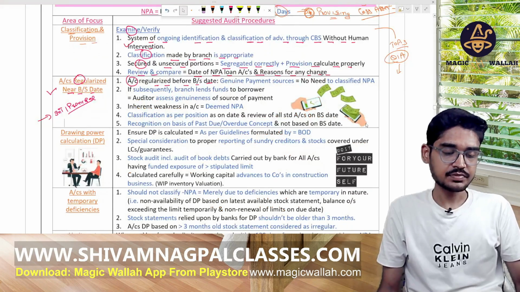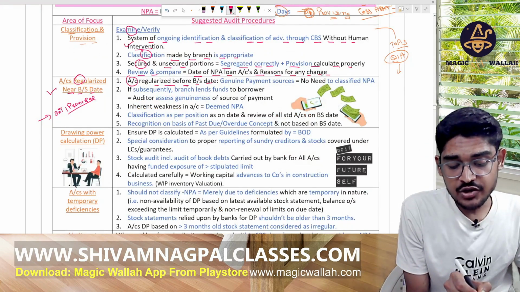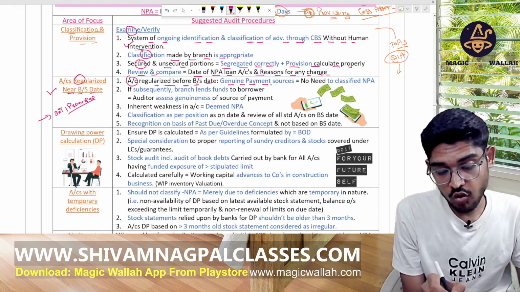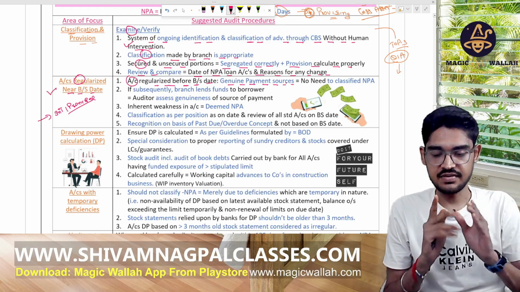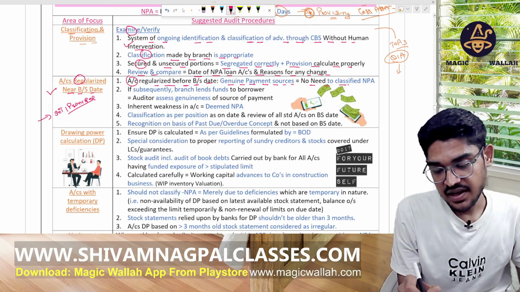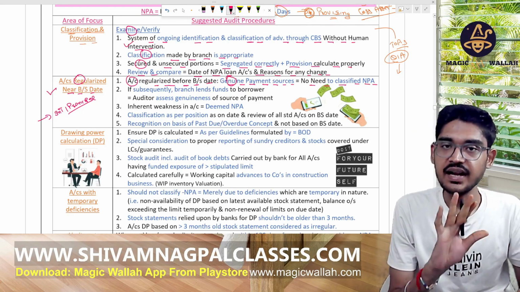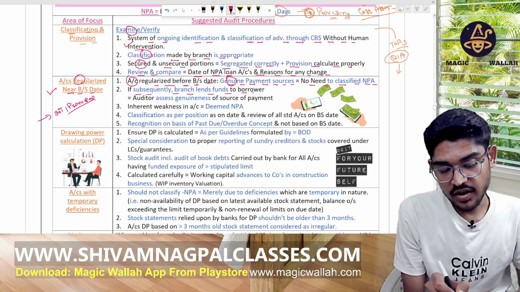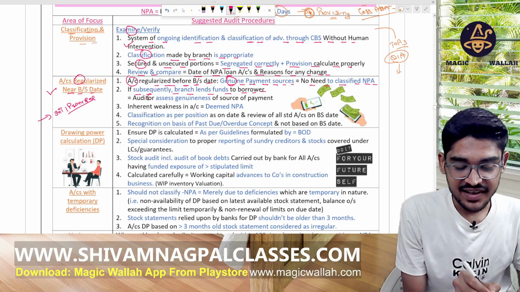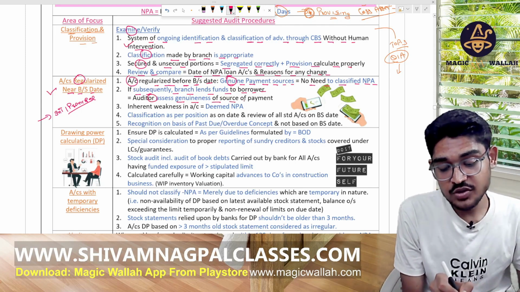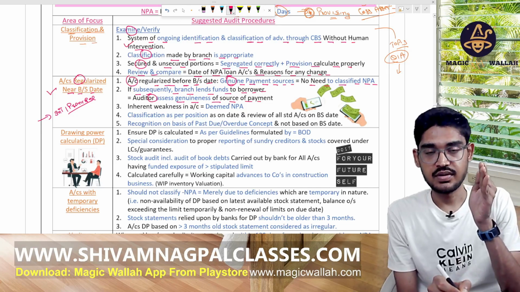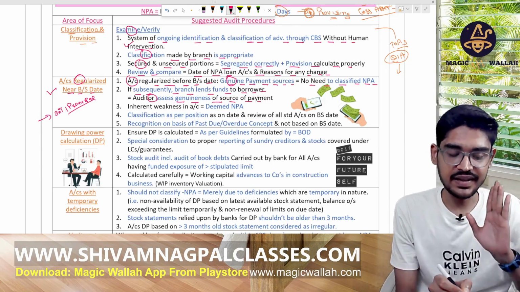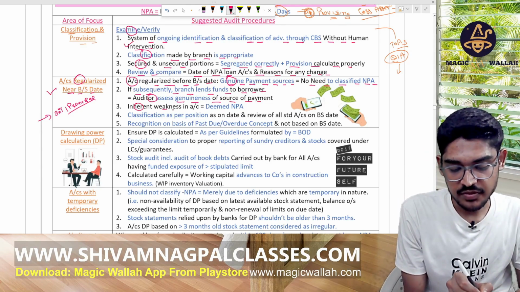Now see this. So any account that lies near the balance sheet date, check the genuine payment source. Maybe he has made the payment from his own pocket. Okay, check that, and there is no need to classify it as NPA if paid by him from his own pocket. If subsequently the branch lends the fund to the borrower, in that case we have to verify its genuineness, whether that amount is used by him for repaying the old loan or not. He can take it for the other purpose, that is okay. But when he uses it for repaying the old loan, that is totally wrong. Verify that.